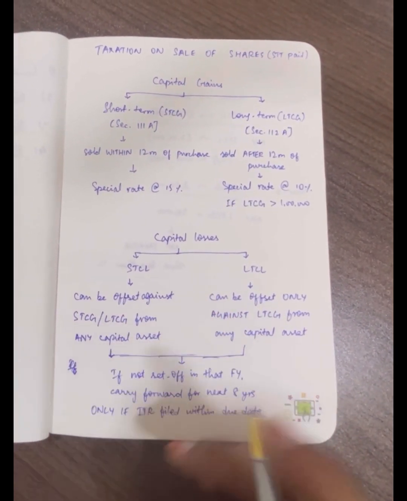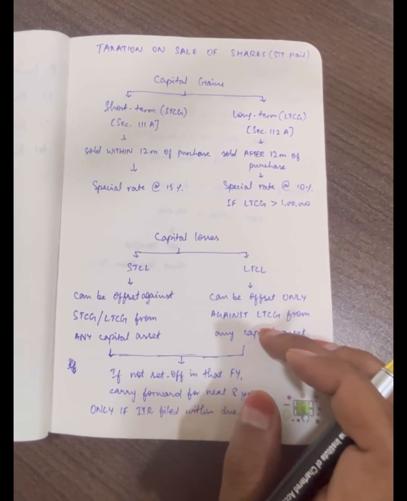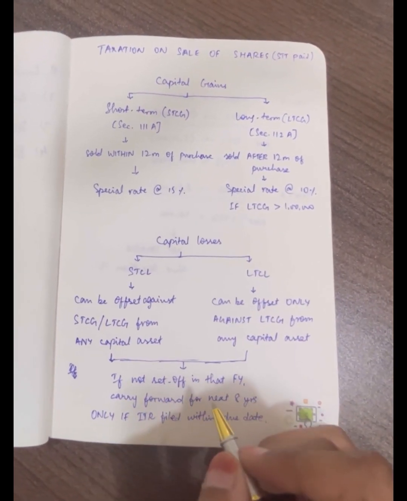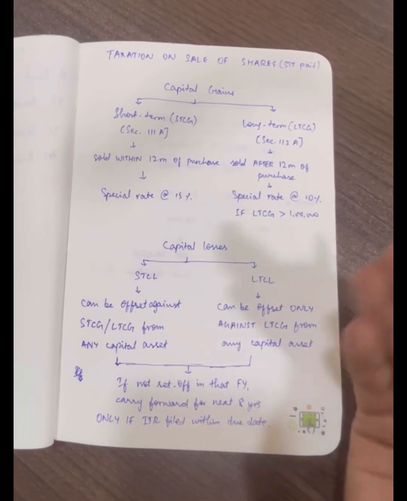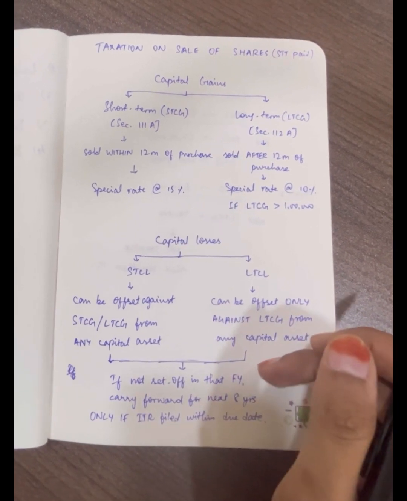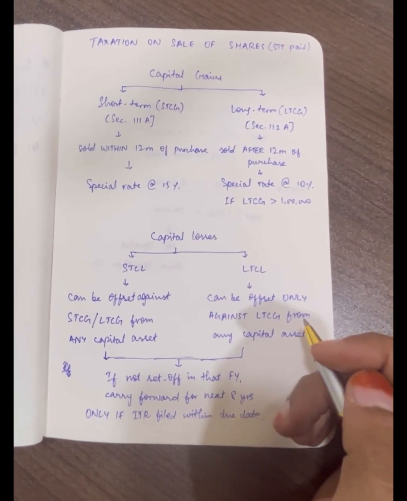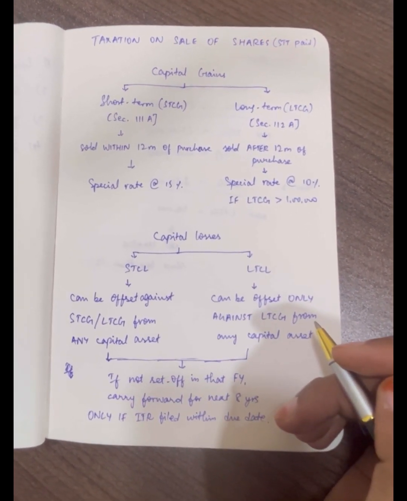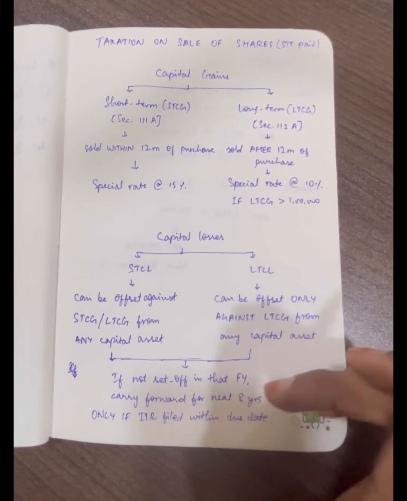If you have not offset that loss in that financial year, which means you have made a loss in that financial year but there is no gain to adjust it against, then you can carry forward that loss for the next 8 years, and you can adjust that loss in any subsequent year in which you make profits. But this carry forward is allowed only if you have filed the income tax return within the due date. For individuals, the due date is 31st July. So if you file the income tax return within the due date, you can carry forward the loss for the next 8 years.